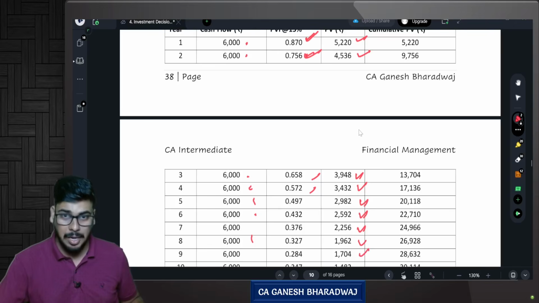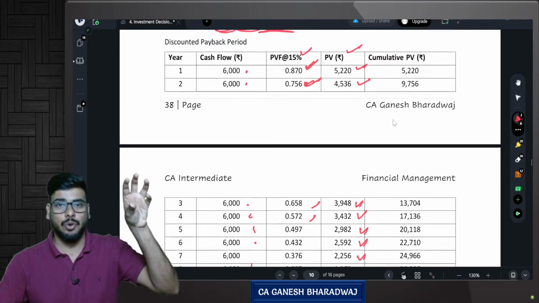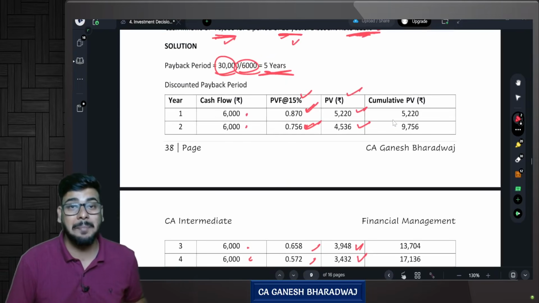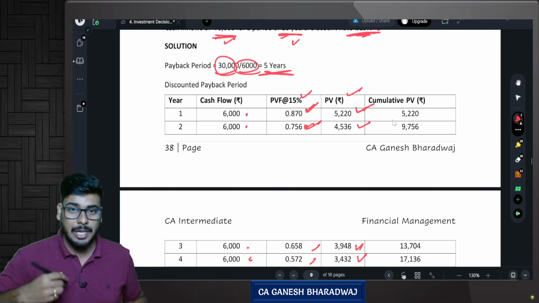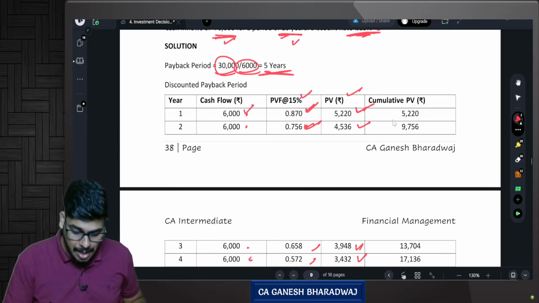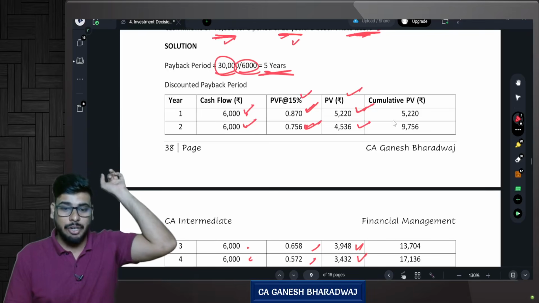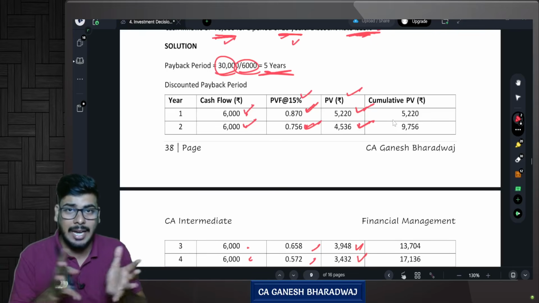This is nothing but what? This is nothing but the cash flow, that year's cash flow multiplied by present value interest factor. So this 5220 is what? Today's value, the present value of 6,000 rupees arising at the end of year 1. 6,000 rupees arising at the end of year 2 in today's value is how much? 4536. Correct? This is called time value of money.